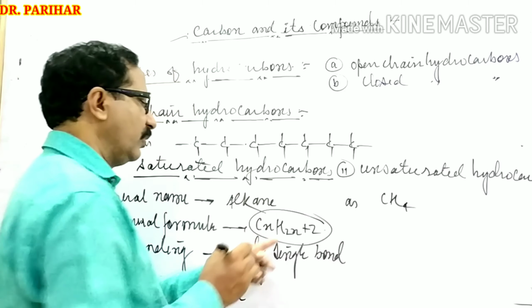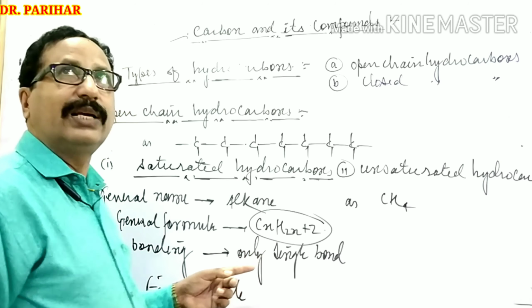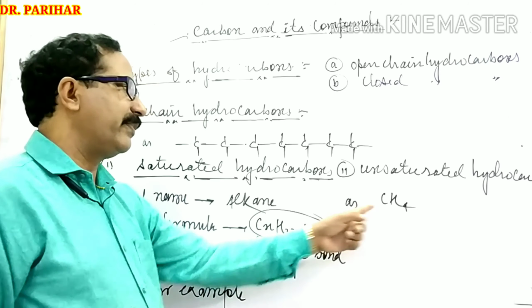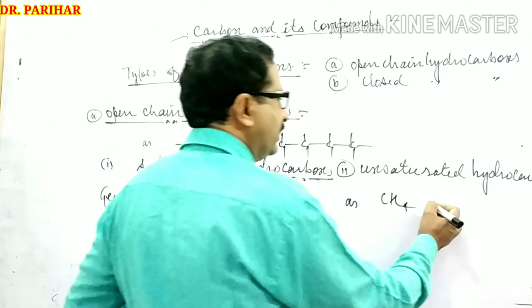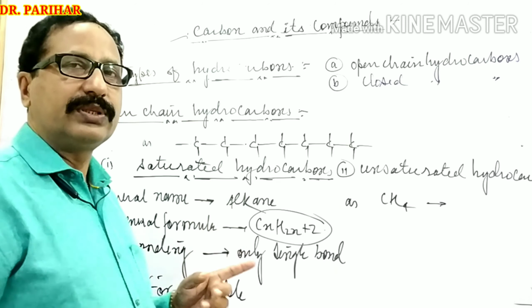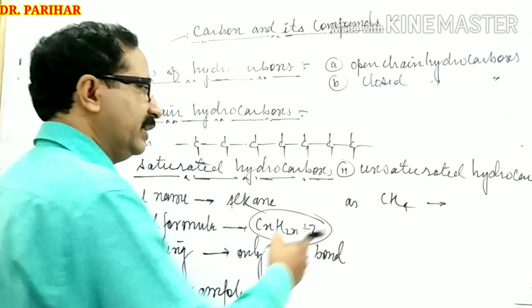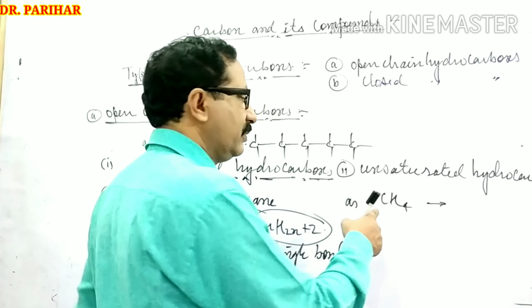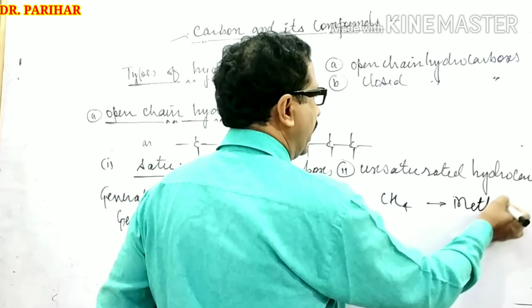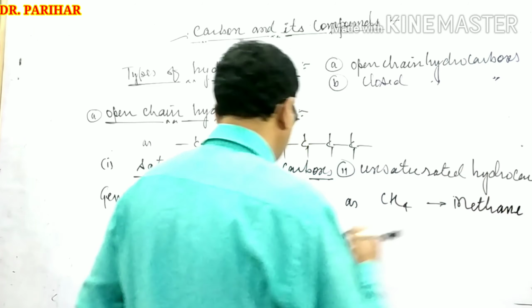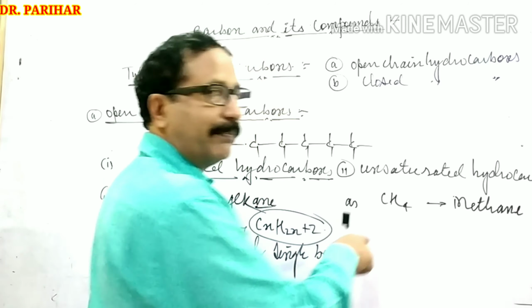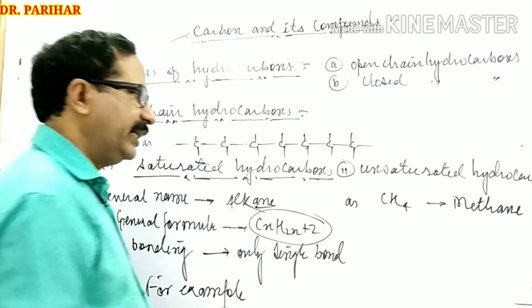Concentrate on this formula. Then you will notice 1 carbon atom and 4 hydrogen atoms. Since it has 1 carbon, C1, the number of hydrogen atoms is just double plus 2. That's why it is known as methane. Here, ane is the suffix, and the prefix is decided on account of the number of carbon atoms, right?